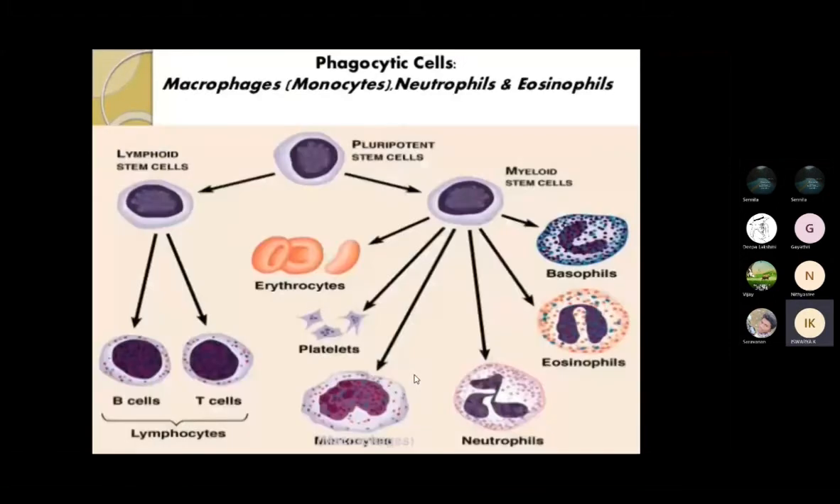So the phagocyte cell is looking like this. These are the phagocyte cells: macrophages, neutrophils, and eosinophils.